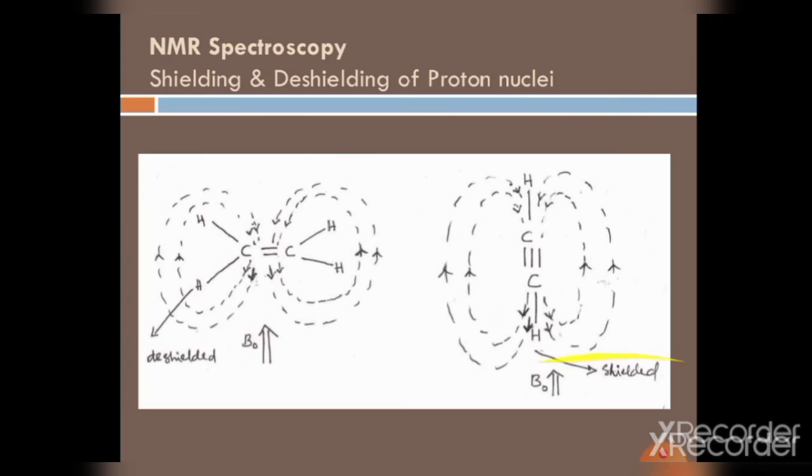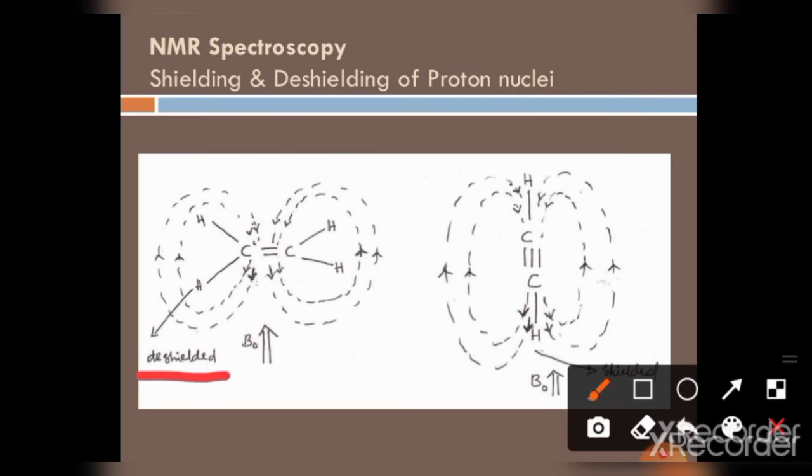In the deshielded form the range is 4.6 to 6 ppm, and in the shielded alkyne the range is 2.5 to 3.